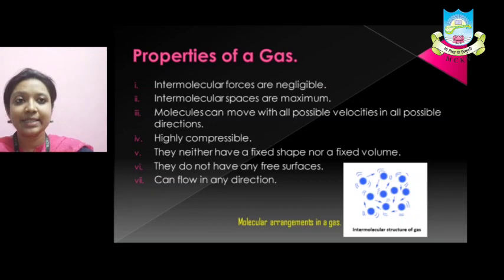Next is that the molecules move with all possible velocities in all possible directions. Now, why are they free to move? Because the intermolecular forces of attraction are very less. So, they are free to move, and they can move anywhere and with any speed. Next point is they are highly compressible. Next is they have neither fixed shape nor fixed volume. Number 6, they do not have any free surfaces, and the last one is that they can flow in any direction. So, by now you have known what the properties of a solid, liquid and gas are.